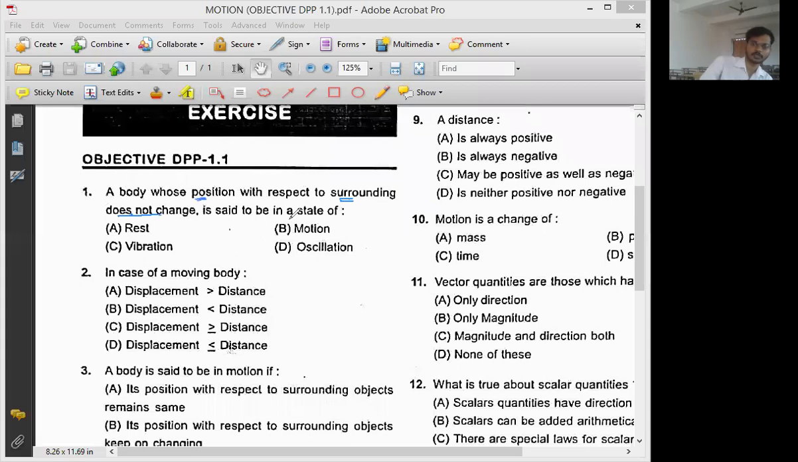Everyone, this should be a very easy task for you. Object is at rest. If the object position is not changing, we will say, sir, object is at rest. Okay, answer is not motion. Answer is not oscillation. Answer is not vibration. Answer is object is at rest.